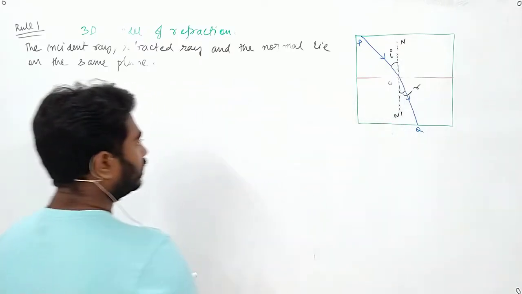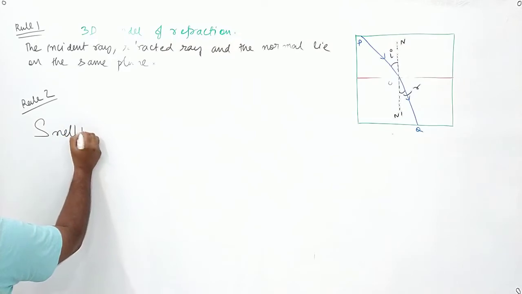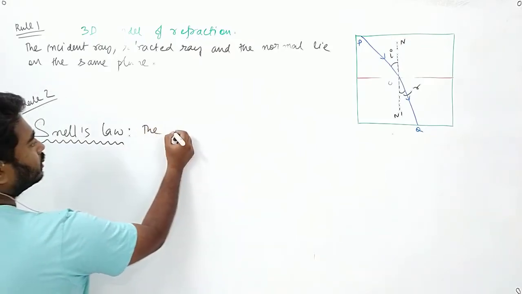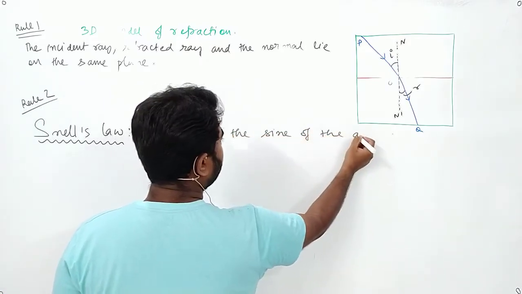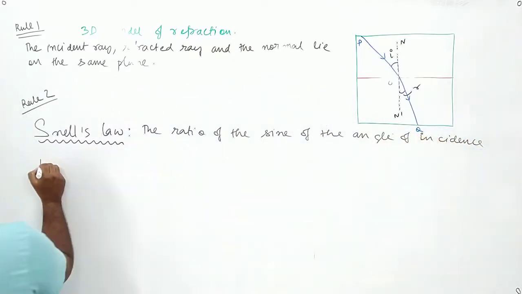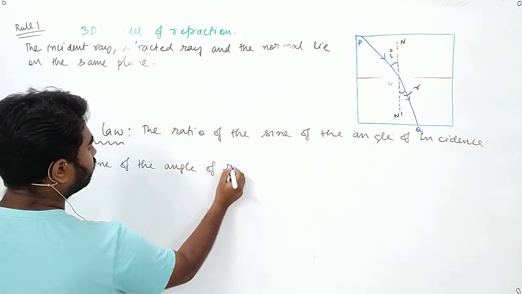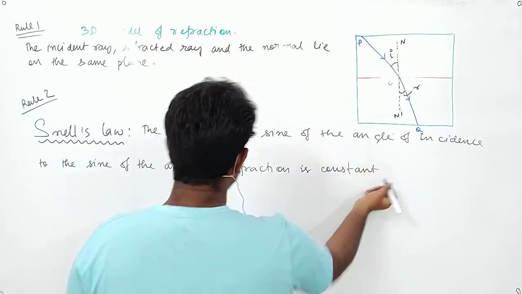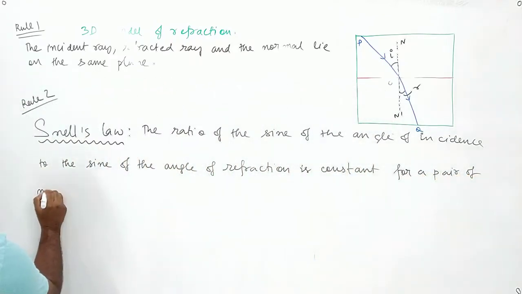This is I, this is R. Rule 2, popularly known as Snell's law, tells us that the ratio of the sine of the angle of incidence to the sine of the angle of refraction is constant for a pair of media.